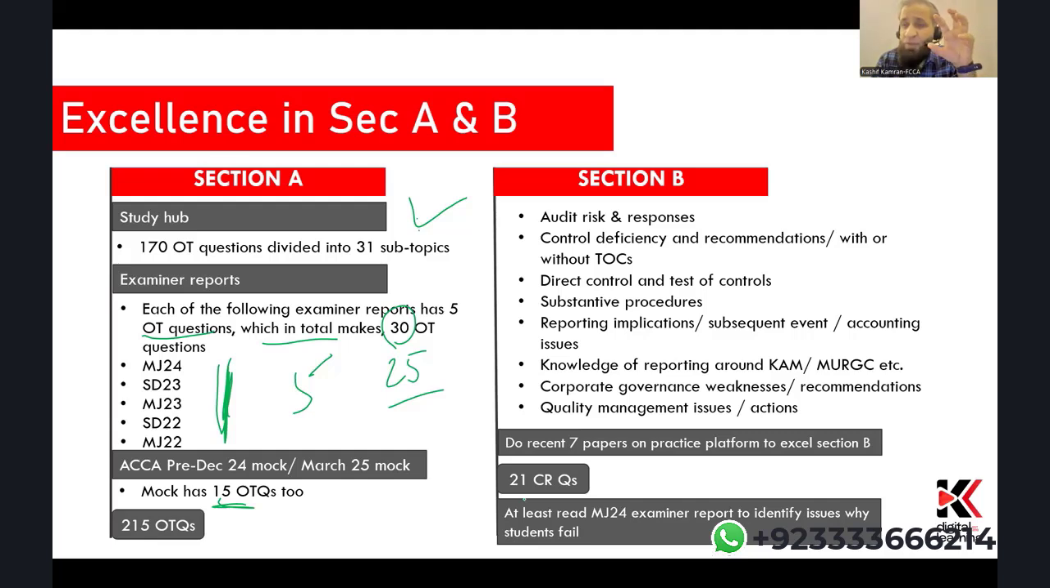This is something which comes regularly from Section B. This makes up your 70% of the paper. How would you ensure you have a strong grip on Section B? After completing the 65 hours, you must have done a lot of practice around Section B.